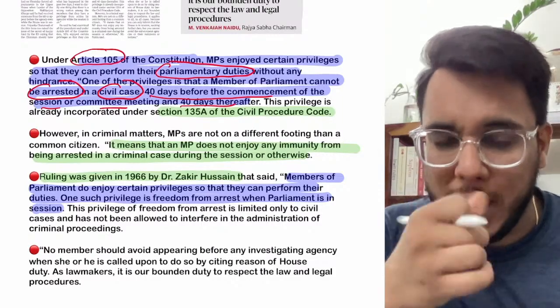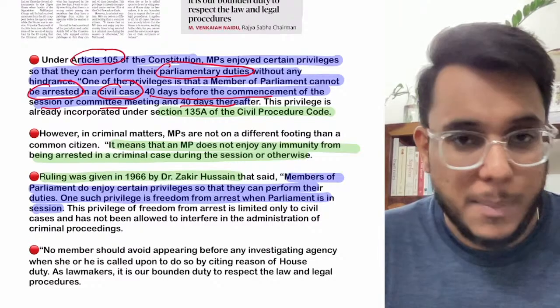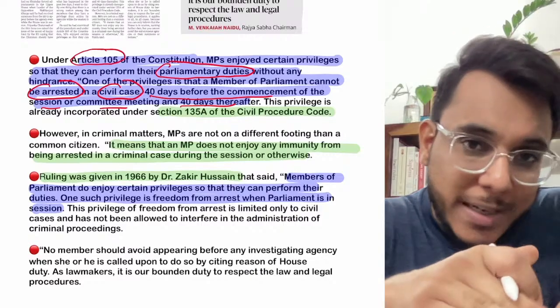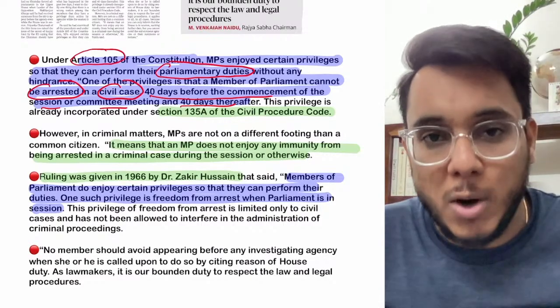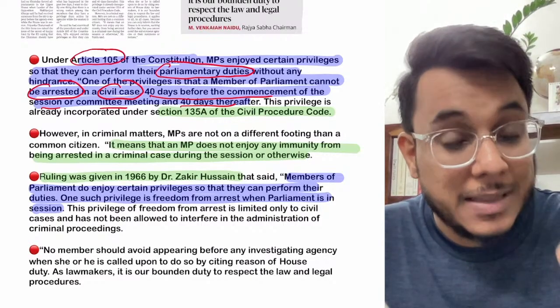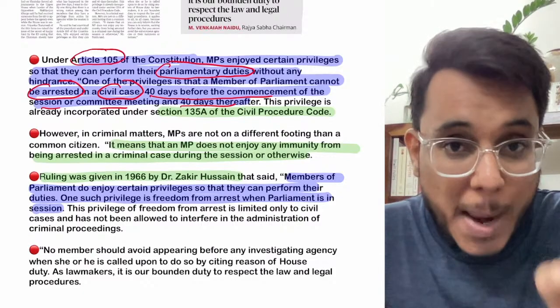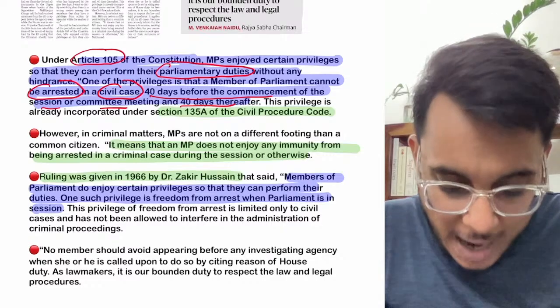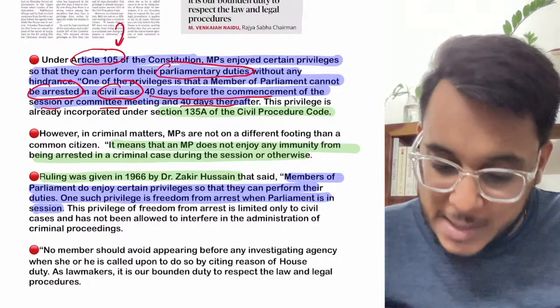So 40 days before the parliament convenes and 40 days after that, an MP cannot be arrested. This is an individual MP's privilege. Clear? Where article 105 is there. So this is one thing.